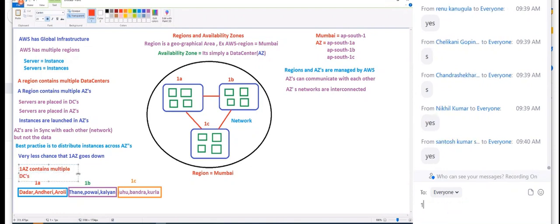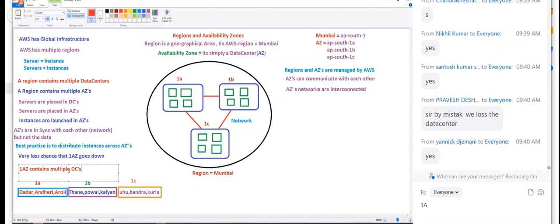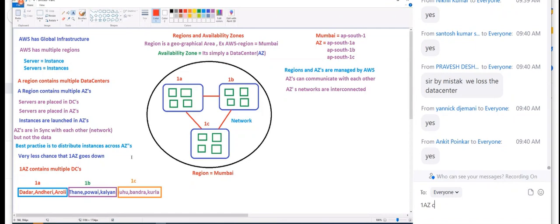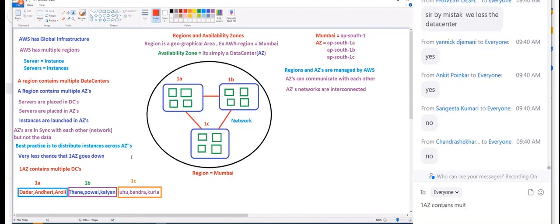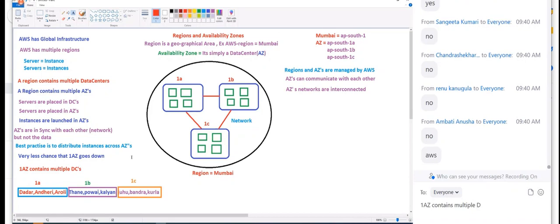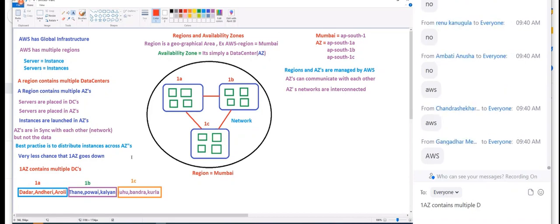Yes, one availability zone contains multiple data centers. So, people are asking, by mistake, if we lose the data center, do we really worry about that? Do we need to even talk about that? Because that is managed by whom? That is managed by AWS. It's AWS's responsibility to make everything available for us.